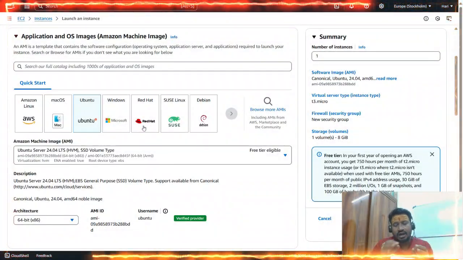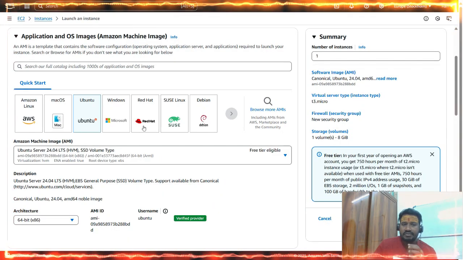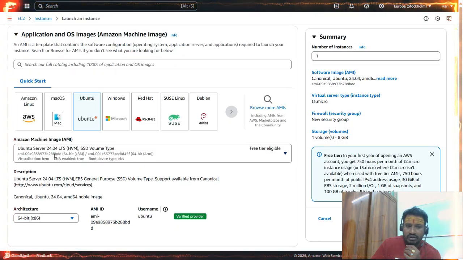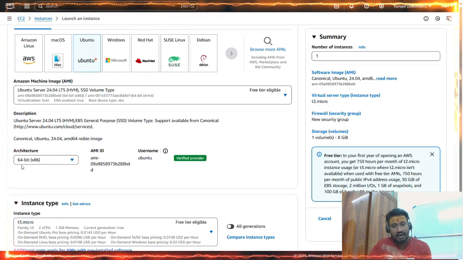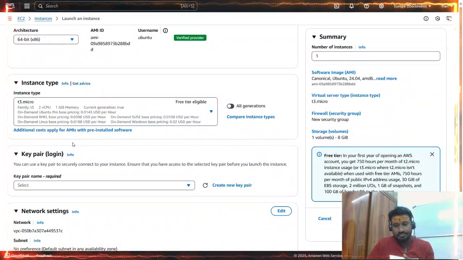So friends, now we have to choose the operating system to host our application. I will be going with Ubuntu, and as you can see, Ubuntu Server also provides me 64-bit architecture within which I can host my applications. And now we have to choose the instance.